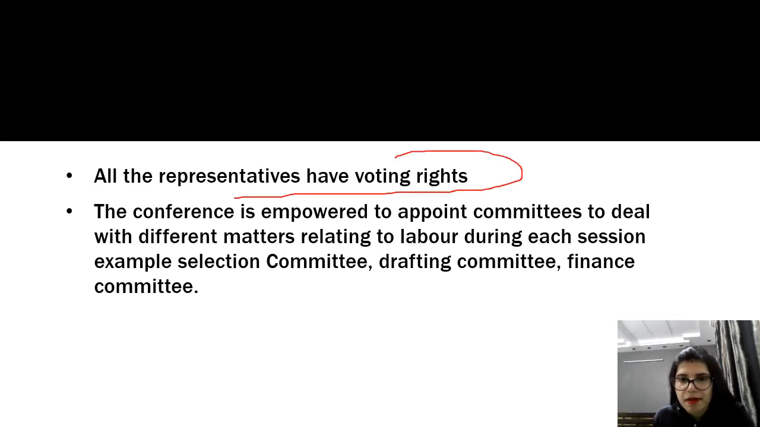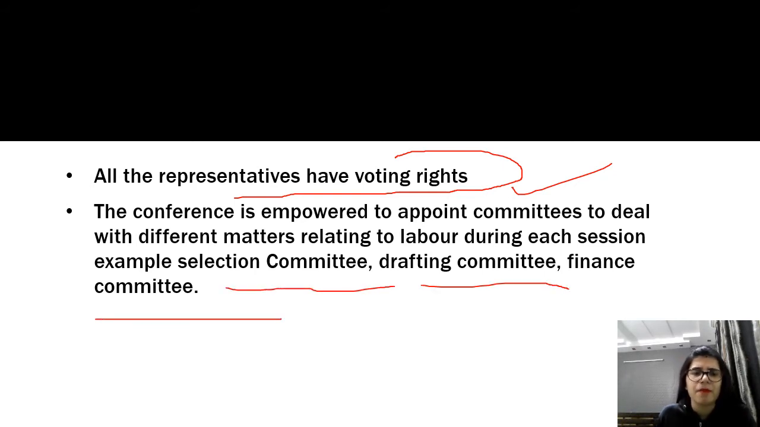Then all the representatives have voting rights. So the ratio that we were reading, they all are having voting rights. Okay, and the conference is empowered to appoint committees to deal with different matters relating to labor during each session. Example: selection committee, drafting committee, finance committee. So I told you that they make the international labor standards. So for making them, they need various committees, because what is the cost involved and everything, right? Everything related to drafting of the new policies. So the conference is empowered to appoint committees, and these committees are selection, drafting, and finance committee.